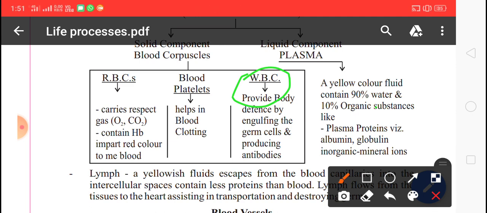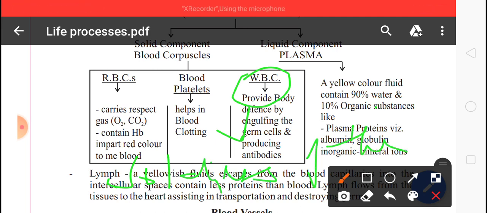So WBC is responsible for producing antibodies which are responsible for providing immunity in our body. We can say white blood cells are called soldiers of the body. So another name of WBC is soldiers of the body.